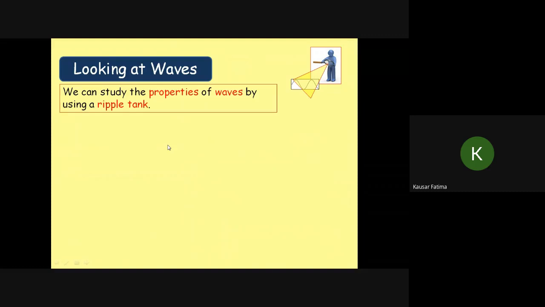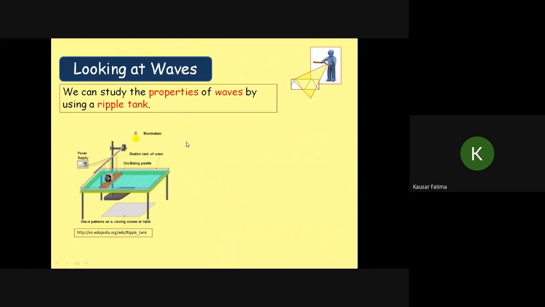Now, in order to study waves in water, we usually use a ripple tank. Ripple tank consists of a glass tray in which we take water, and it has a double layer, like two portions. One portion has a glass tray, and in the bottom portion we keep a paper. Okay, here this is the bottom portion where we keep the paper, and this is the glass tray. Why is this made up of glass? So that when the light falls on it, the shadows of the waves, like crest, will appear bright on the paper and trough will appear dark on the paper, because crest will be acting like a convex lens. Okay, so that region it will focus the light on the paper, so that region will look brighter.